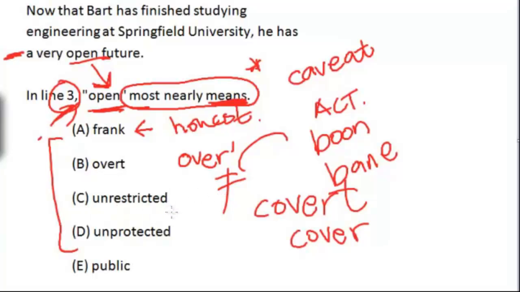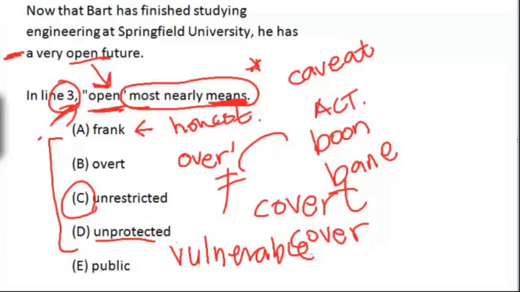Let's see. Unrestricted, well, this is the answer. Unrestricted means there's no limit to what he can do. He has a very, very unlimited future. Means he can do anything he wants. What about unprotected? This looks like protected or unprotected. Looks like they're referring to the word vulnerable. Vulnerable meaning like you're open to attack. Right? But this is negative, so you can't have this as an answer.